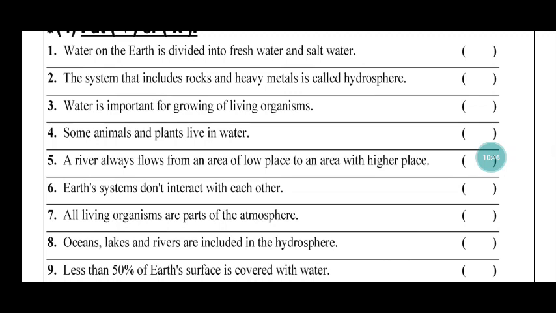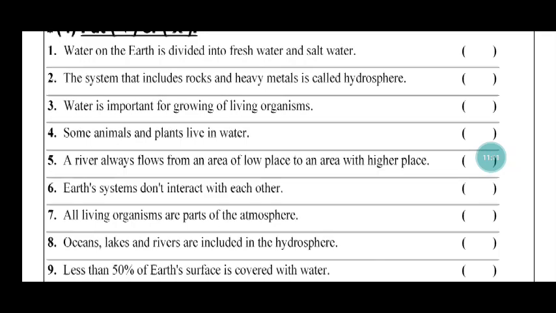True or false? Water on the earth is divided into fresh water and salt water. True. 2. The system that includes rocks and heavy metals is called hydrospheres. No, false. 3. Water is important for growing of living organisms. Yes. Number 4. Some animals and plants live in water. Yes, true. 5.